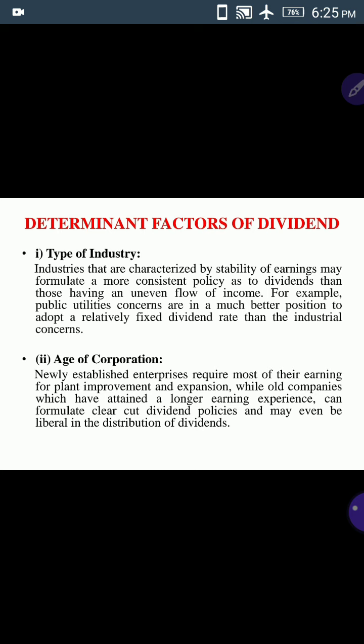So coming to the industries, when compared to different types of industries, normally the public utility companies pay a fixed rate of dividend. So that is the reason the type of industry plays an important role in the fixation of the dividend. Okay, and second one, age of corporation.